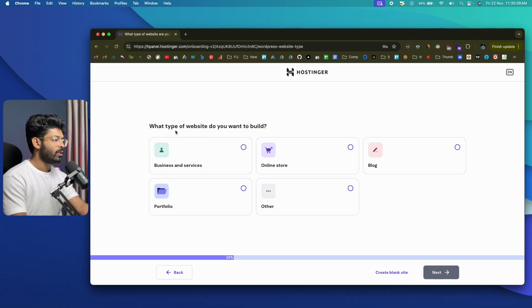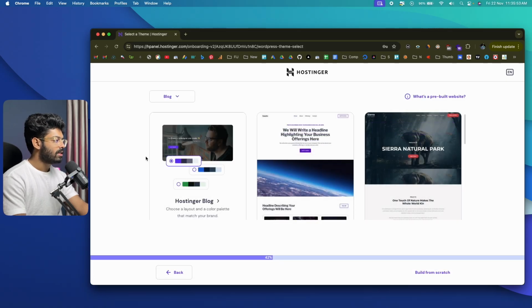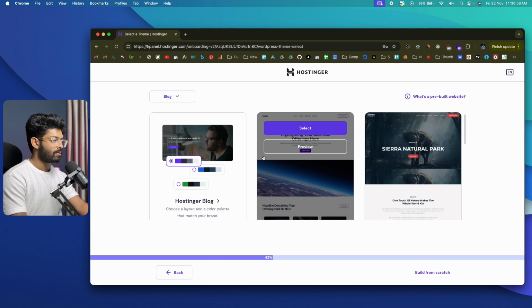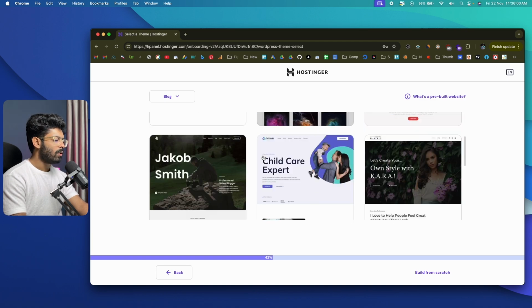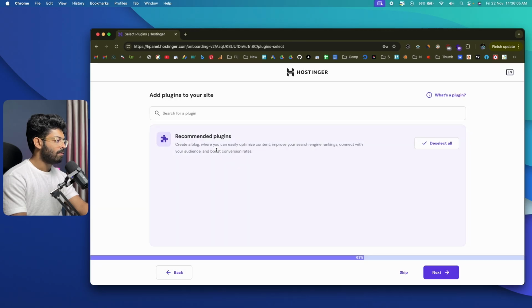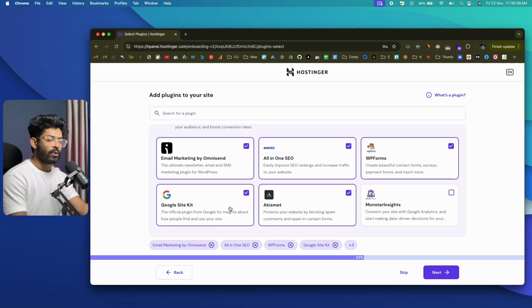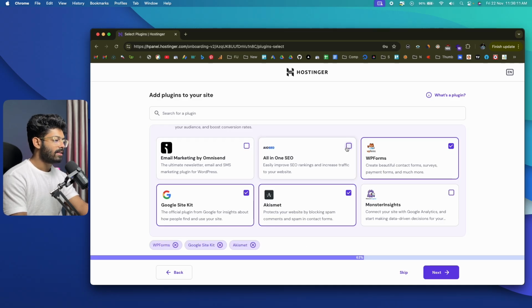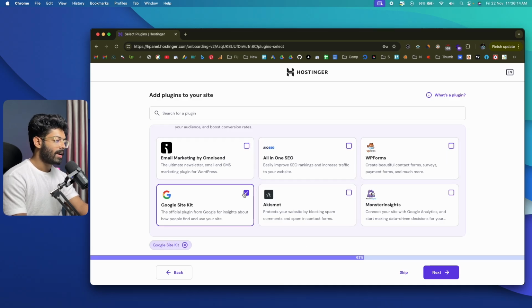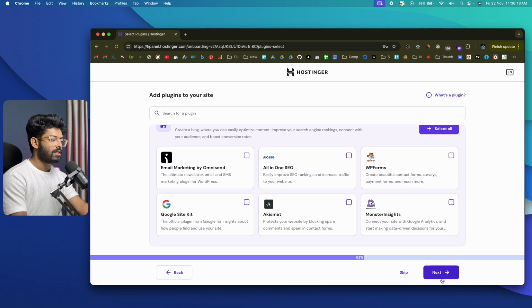And what type of website do you want to build? So since we are building a blog, I'll just go ahead and click on blog and click on next. And now Hostinger is asking us to select a theme, whatever theme that we want to apply to our WordPress blog right after the installation. But for now, I'll just click on this build from scratch option, and I'll say, let's say add blank site. And you can also go ahead and install some plugins if you want to. Now I'll go ahead and disable all these options. So I will show you how you can manually install and configure all these plugins. So I'll just go ahead and untick all of this and click on next.